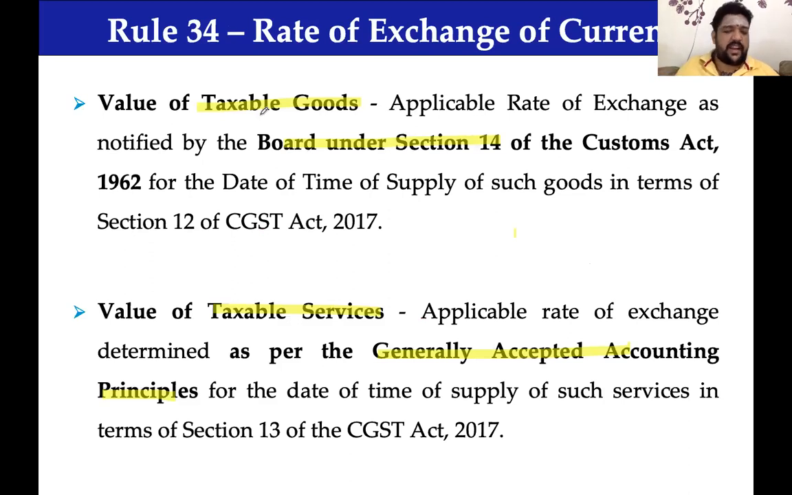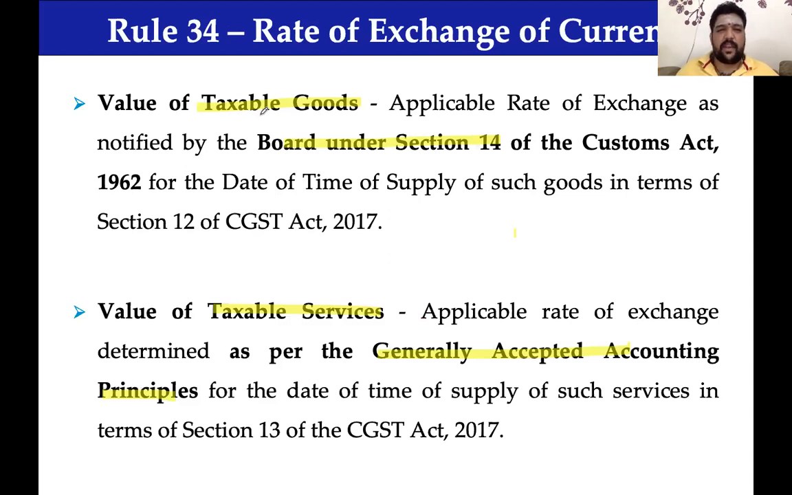Rule 34. Which exchange rate do I use to import service? At what rate do I have to multiply? I've imported services. I'm liable to pay tax under reverse charge. $50,000 I paid for import of service. Good. $50,000 into which day you make payment. On that day, what is the exchange rate? That will be accepted as per your generally accepted accounting principle.